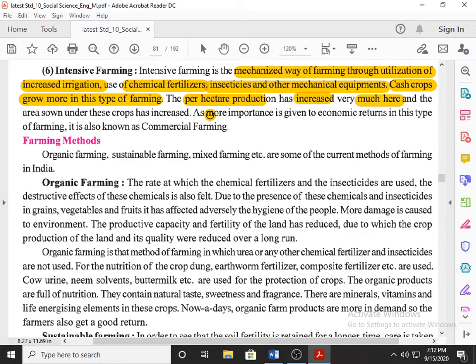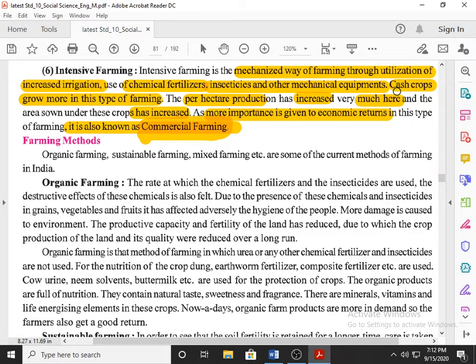More importance is given to economic returns because farmers earn fast. This type of farming is known as commercial farming. Please, this word is very important. Students, I think this year in the board exam, this word can be asked. Commercial farming. This intensive farming is also known as commercial farming. And this farming has increased, as I explained in the previous line, because the farmer will get money fast. That's why it is also known as commercial farming. I think it is clear.